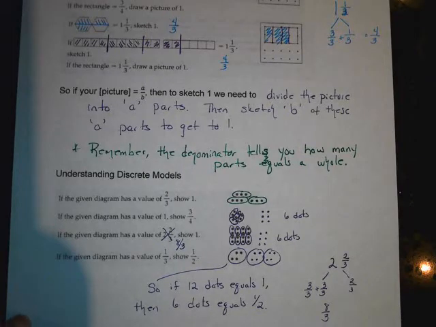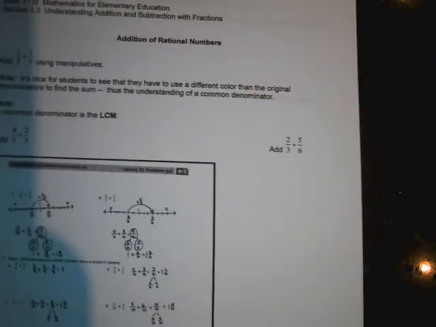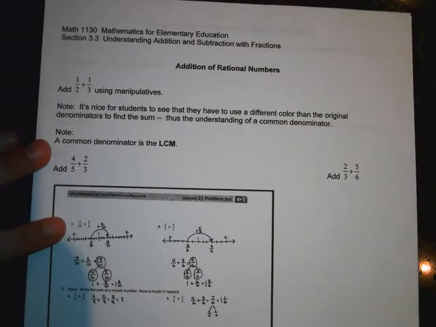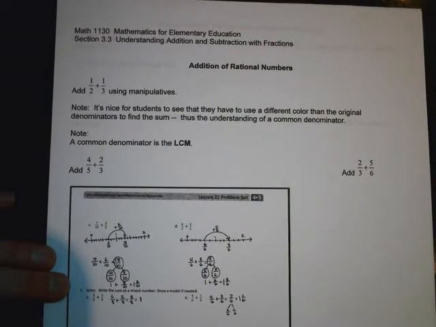All right, the other very short section, because we've done all of the work on it, is adding and subtracting fractions or rational numbers. Of course, we don't have the manipulatives, so let's just see what Engage New York has kids do.